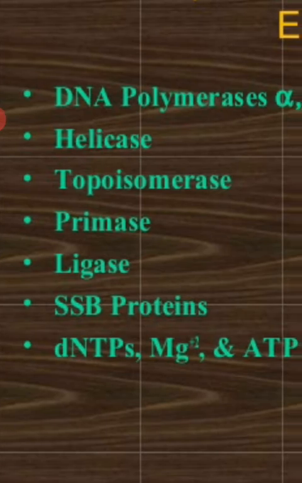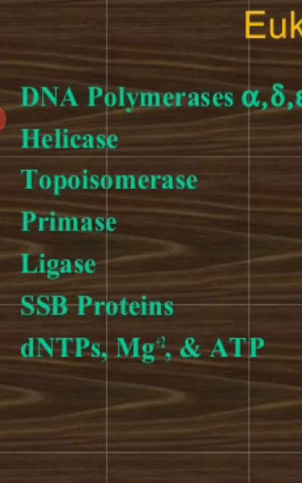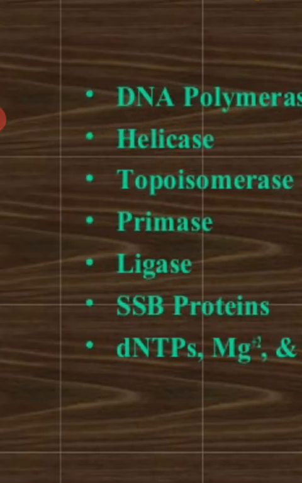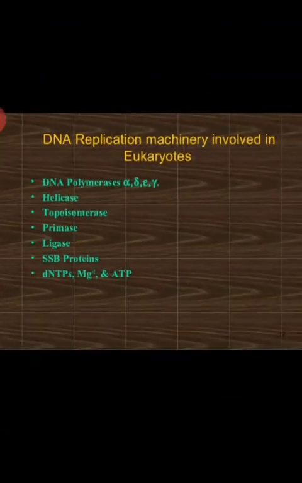And the next requirements for eukaryotic DNA replication are dNTPs, deoxynucleotide triphosphates, and Mg2+ ions and ATP. Because for the addition of nucleotides, energy is again required, which is provided by ATP molecules.